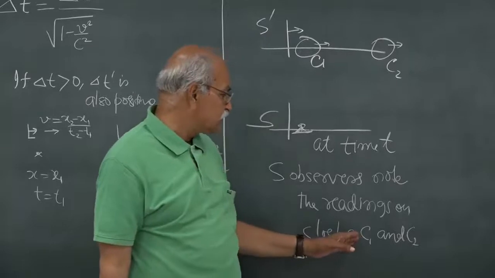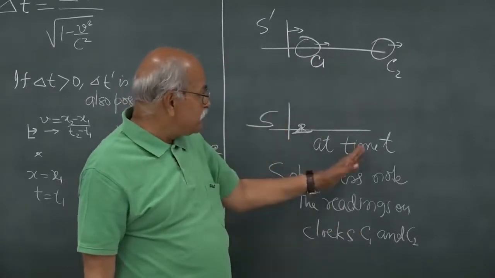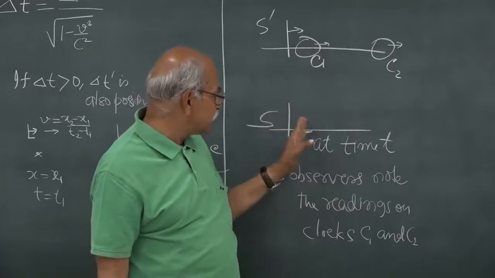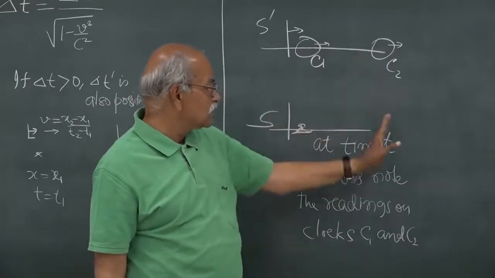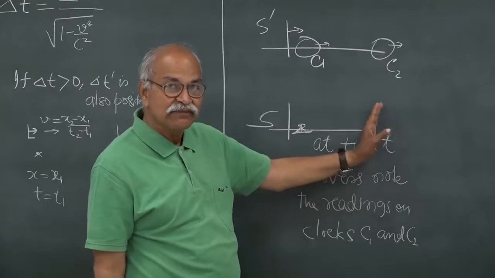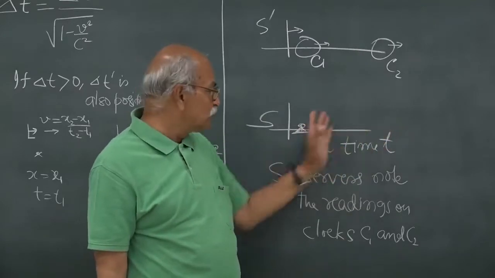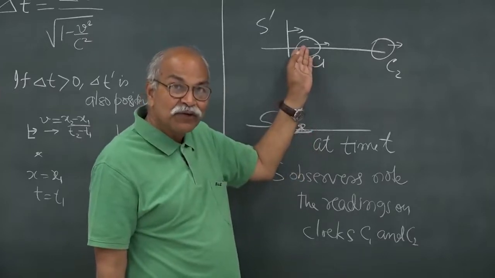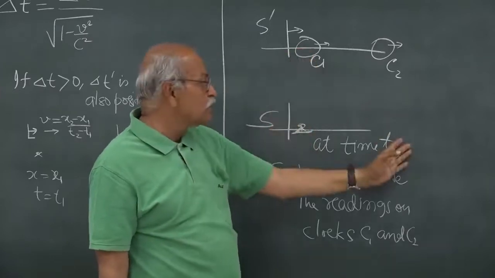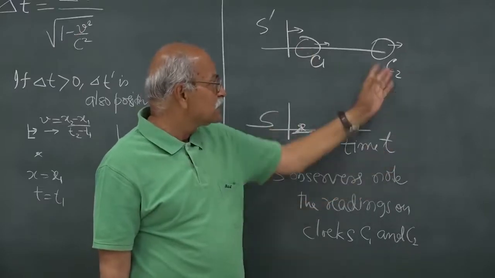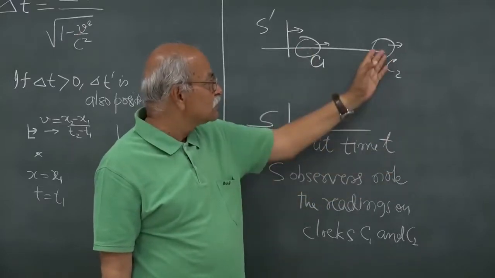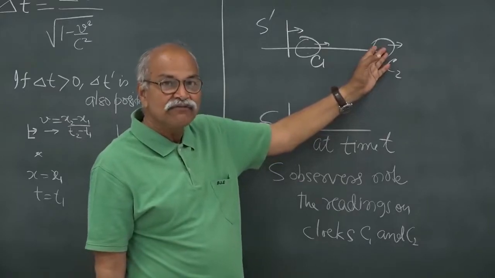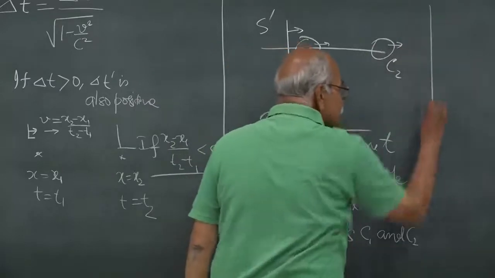At time t, this clock is here at this x, this clock is here, its position given by these coordinates, and the observer who is here notes the time shown on the clock C1, and this observer who is opposite this clock notes the time shown on this clock C2. Now, these are two events. So, let us analyze these two events.